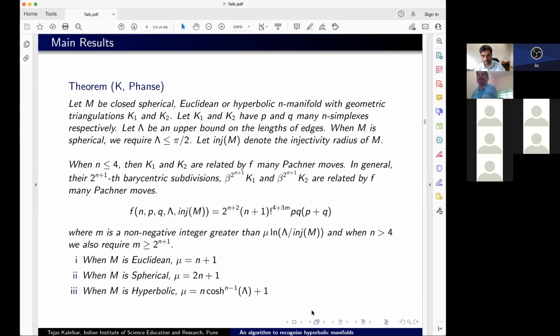And in particular, in terms of the simplexes, it is just a cubic polynomial of the simplexes. Okay, so we have a bound which is cubic in the number of simplexes, but it is doubly exponential in the bound on the length of the edges.